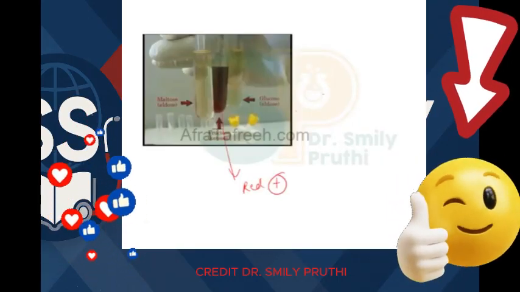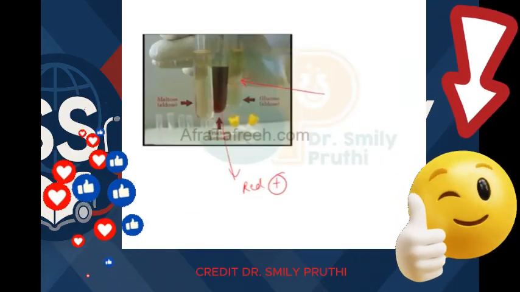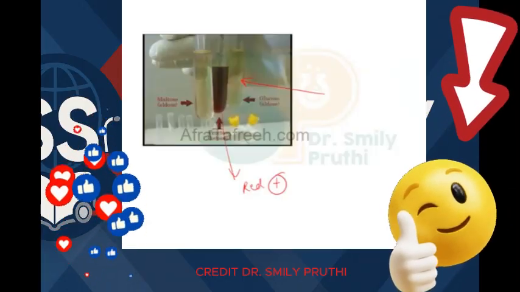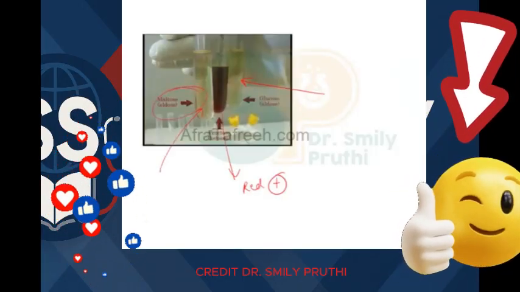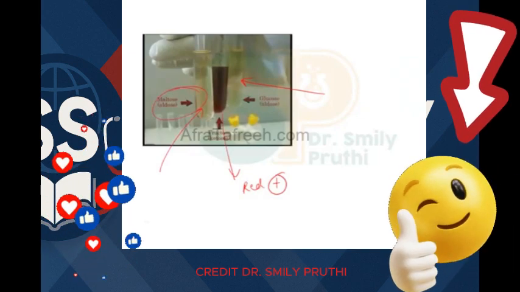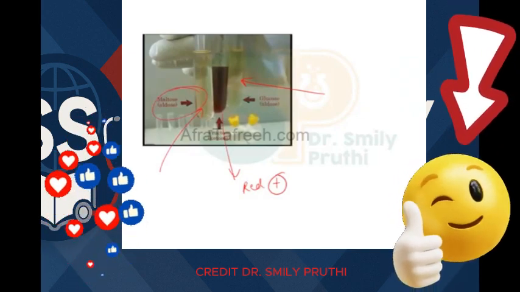And see the other test tubes. This test tube is glucose, so it is not giving Selivanov's positive. And the third test tube, this is maltose solution. This is also aldehyde, so it is giving Selivanov's negative, right?